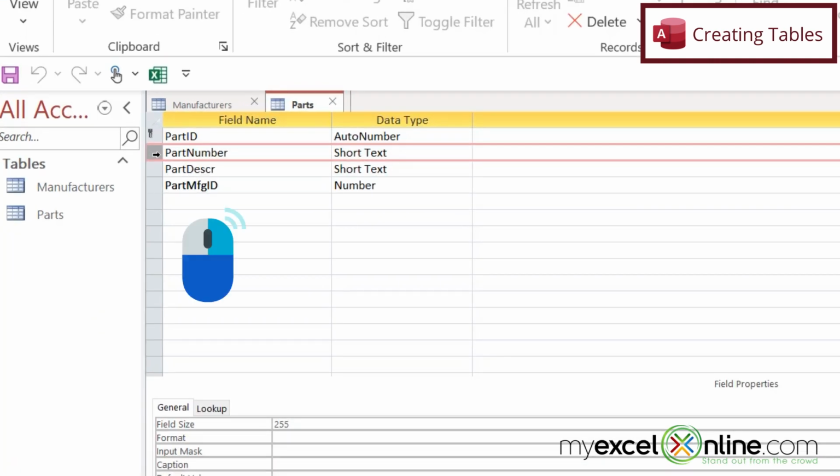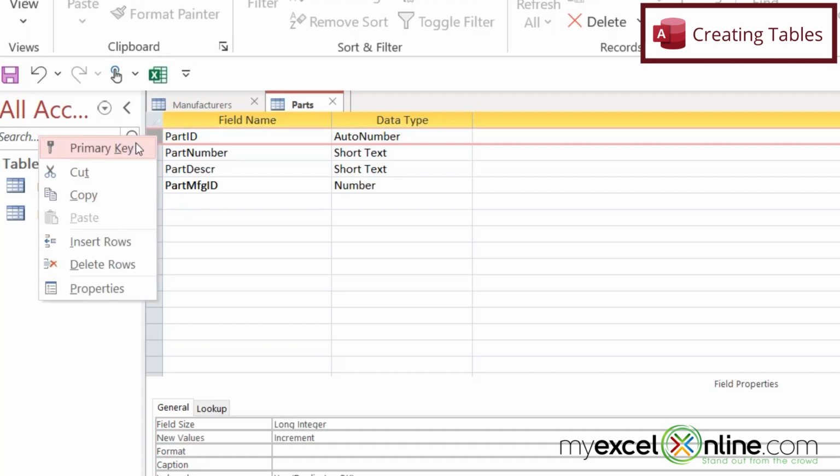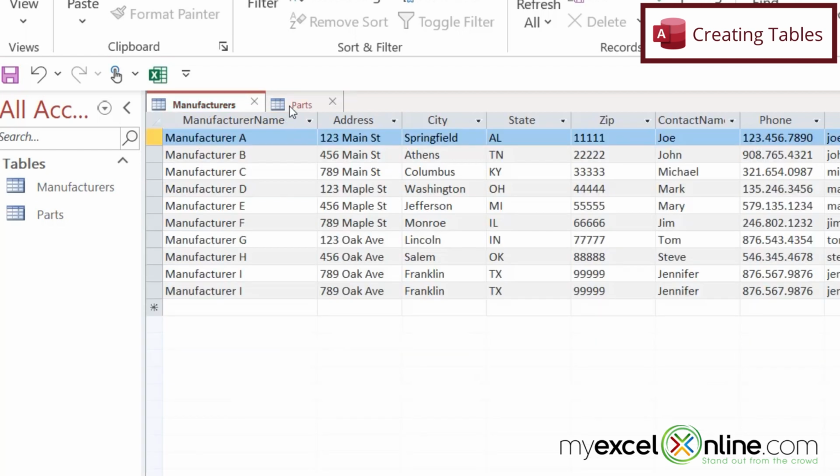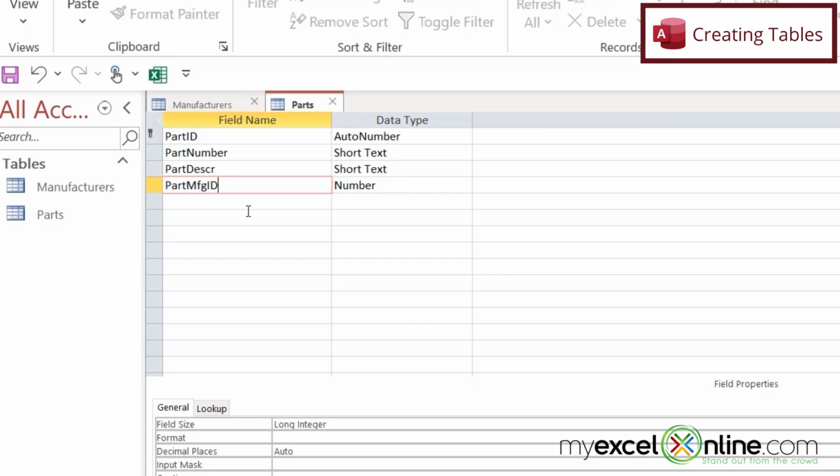I can also highlight a row and right-click right here and make that field the primary key. But for now, I'm just going to use the part ID. But it is very possible that your part number is a unique ID, so you could definitely use that field as your primary key as well. So just a little bit more Access terminology. Right here, you have a part manufacturer ID, and this is a pointer back to this table. So anytime you have a field that's a pointer back to another table, that is called a foreign key. So primary key uniquely identifies the record in the table, and foreign key points to the ID of a unique